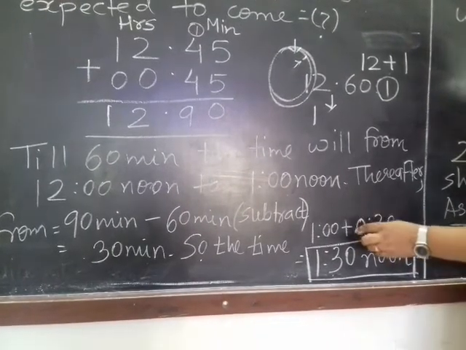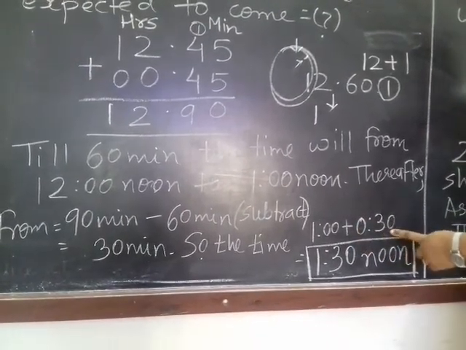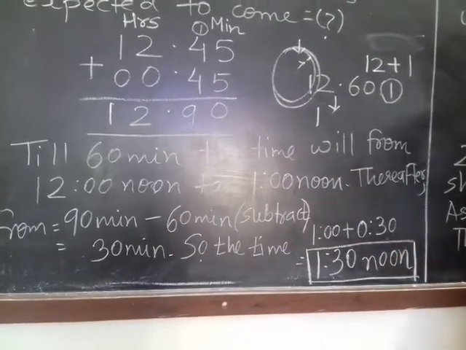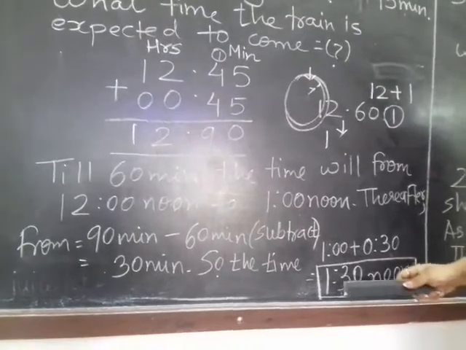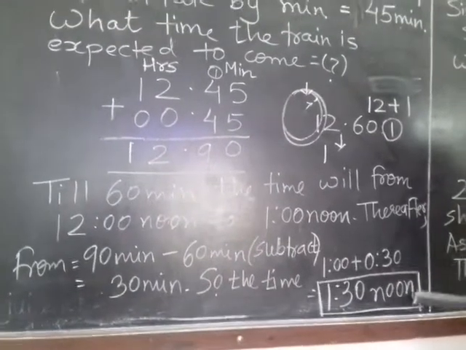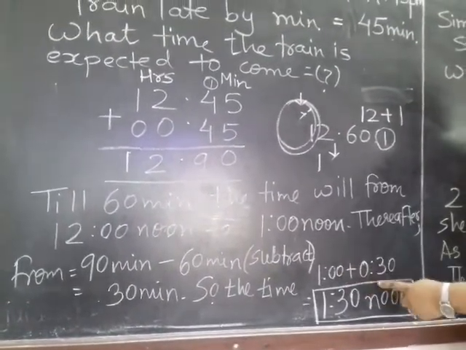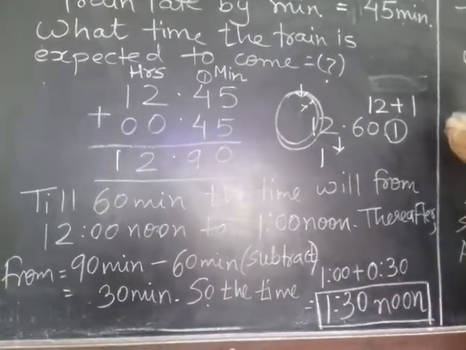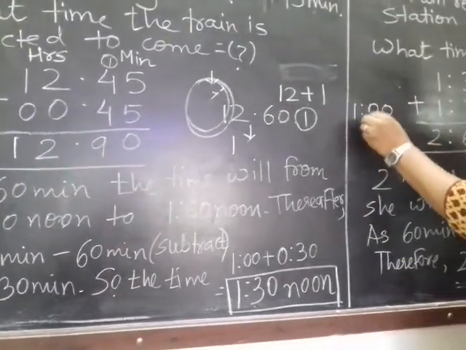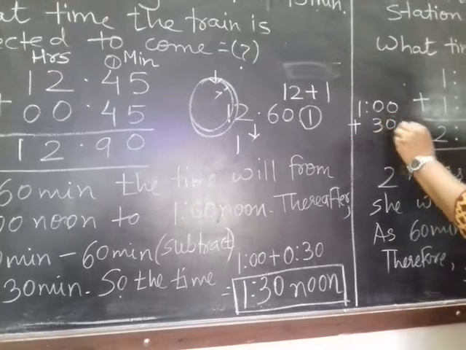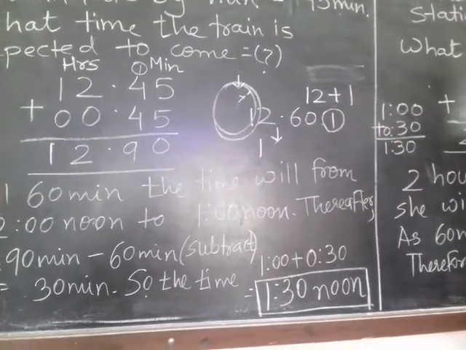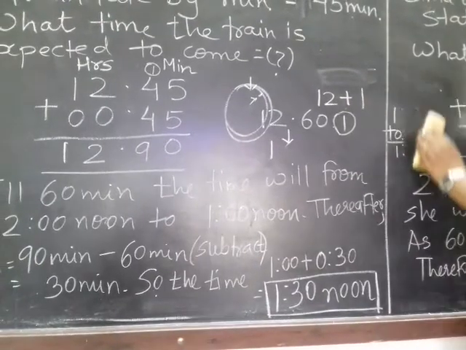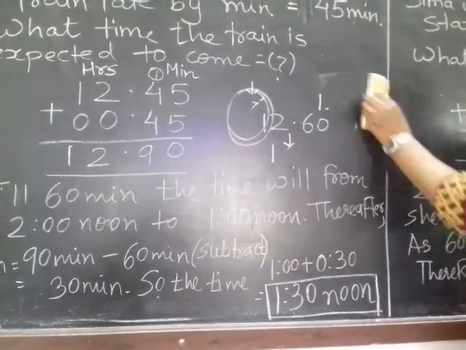So in hours I had kept 0, and in minutes I had added 30 minutes. So now the time the train will reach the railway station is 1:30 noon. 1 hour 30 minutes, how are you going to add? See, 1 plus 30 minutes. So now your time is 1:30 in the noon, or 1:30 PM. Hopefully this is clear to you.